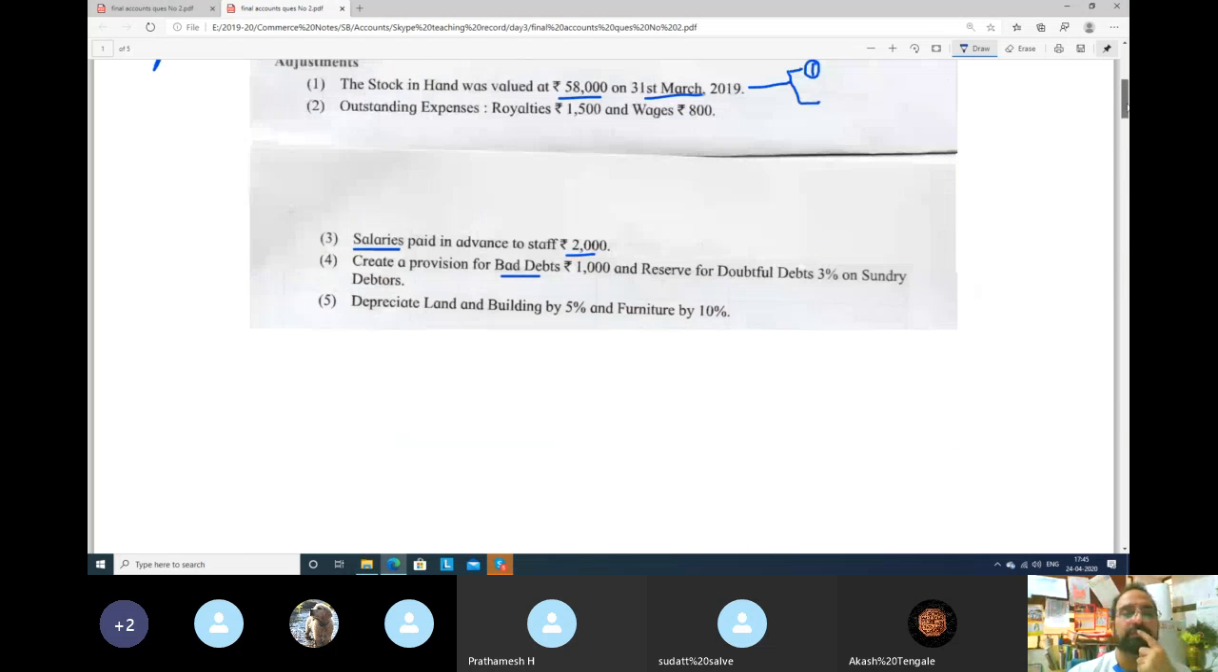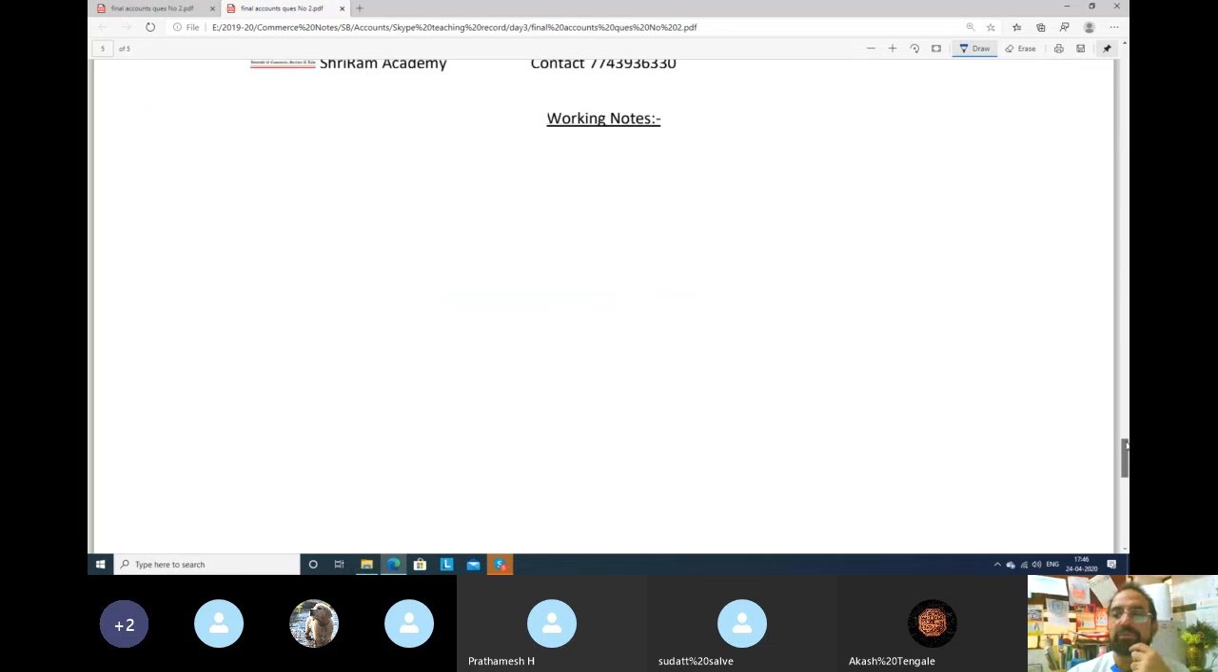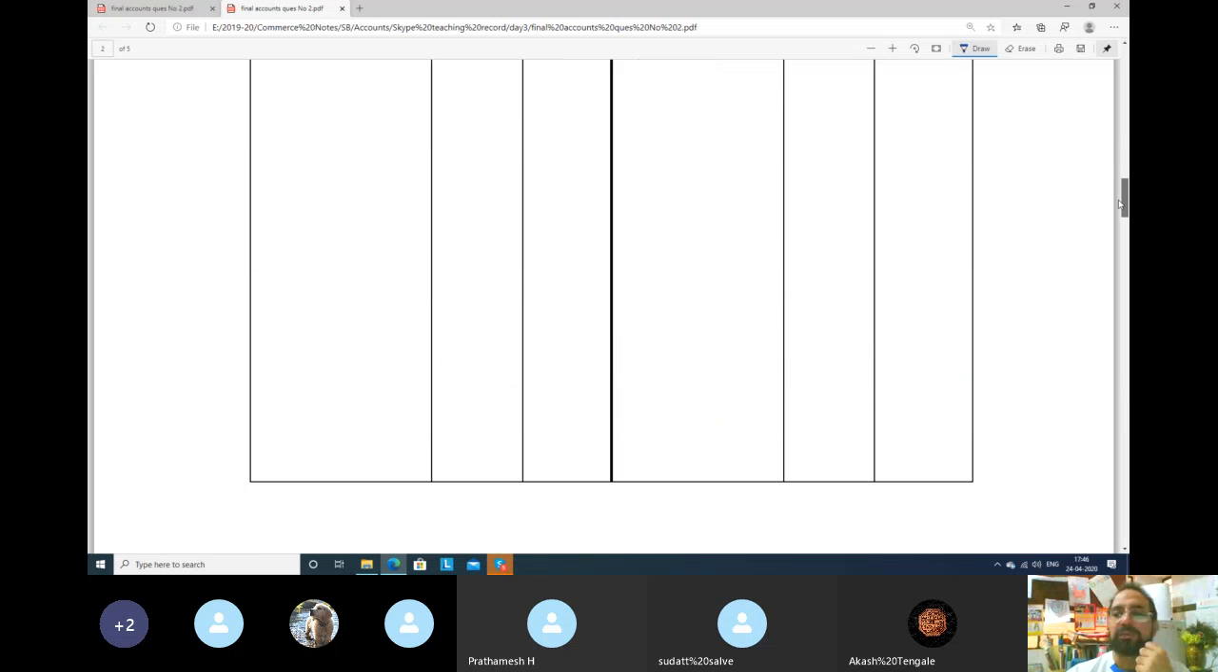Next, advance given to Shahrukh. I told you, if you have given money to someone, that is your asset, so it will go to the balance sheet. 10,000 rupees. So here it is an asset: advance given to Shahrukh. How much? 10,000 rupees. Shahrukh was given 10,000 rupees advance. It is an asset. It will go to the asset side.